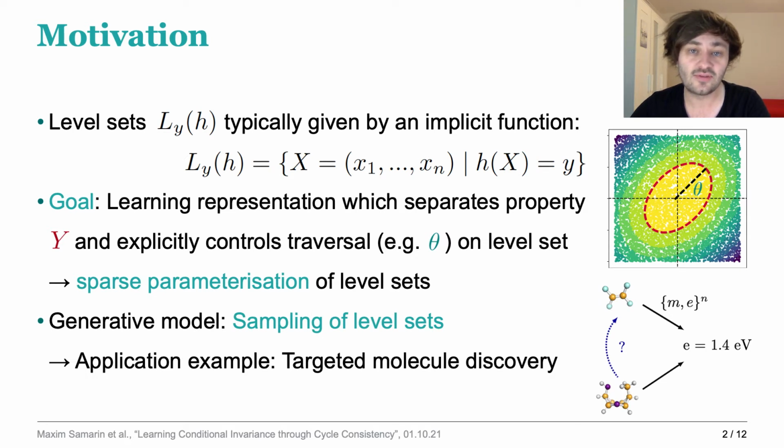In addition, we would like to have a generative model which allows sampling of novel data points lying on such a level set. As a more practical application example, you can think of targeted molecule discovery where we would like to generate new molecules with desirable properties.